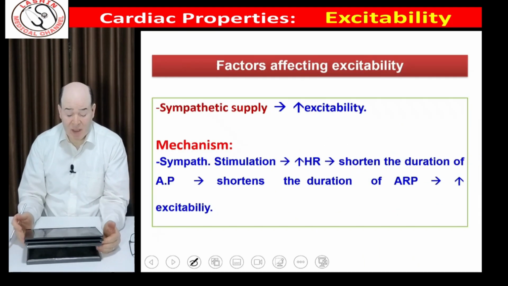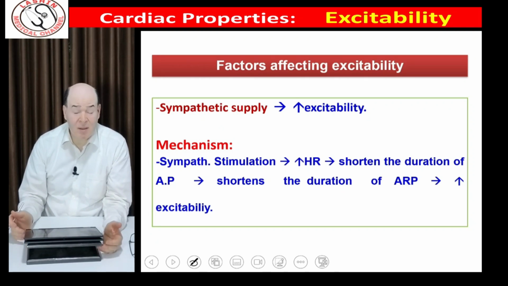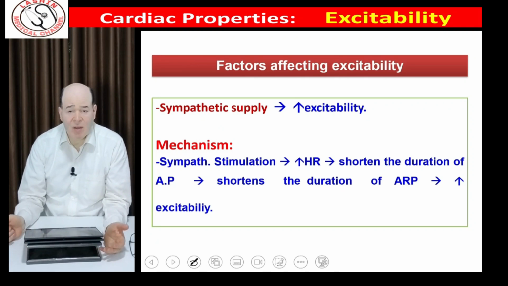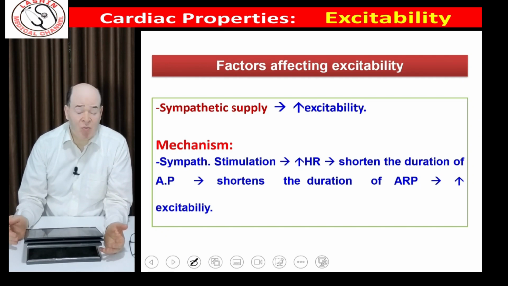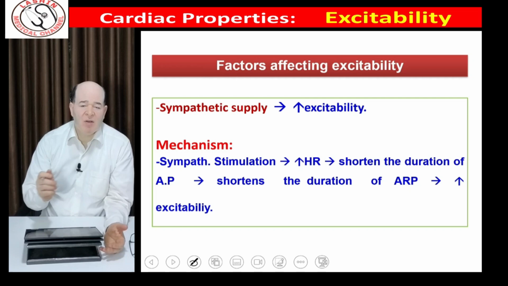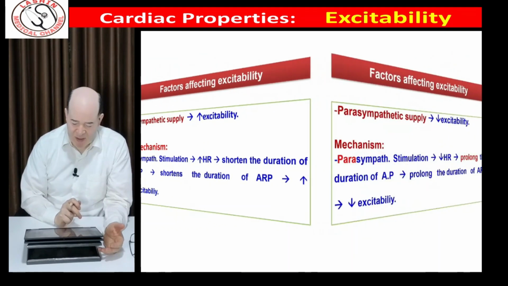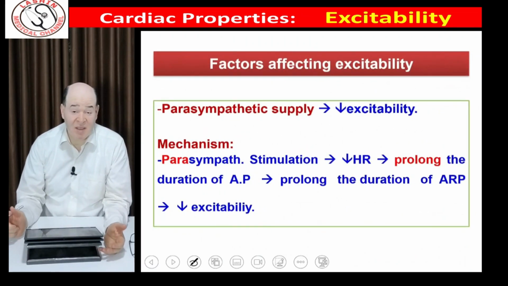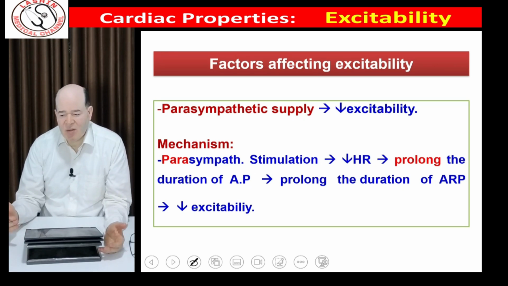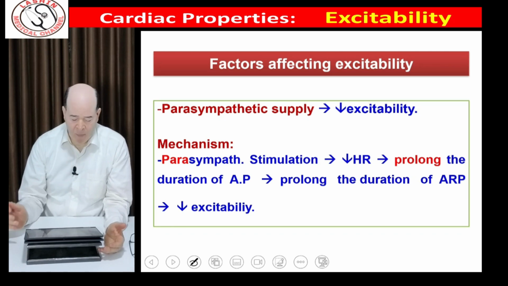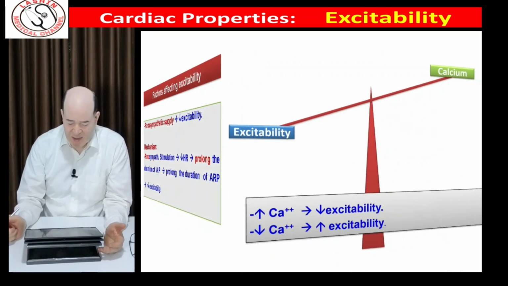Also, we have nervous factors. Sympathetic increases excitability because sympathetic increases heart rate, so it decreases the duration of the action potential, so it decreases the duration of the absolute refractory period, so there is increase in the excitability. And parasympathetic does the opposite, it decreases excitability because it increases the duration of the action potential, so it increases the duration of the absolute refractory period, so it decreases excitability.